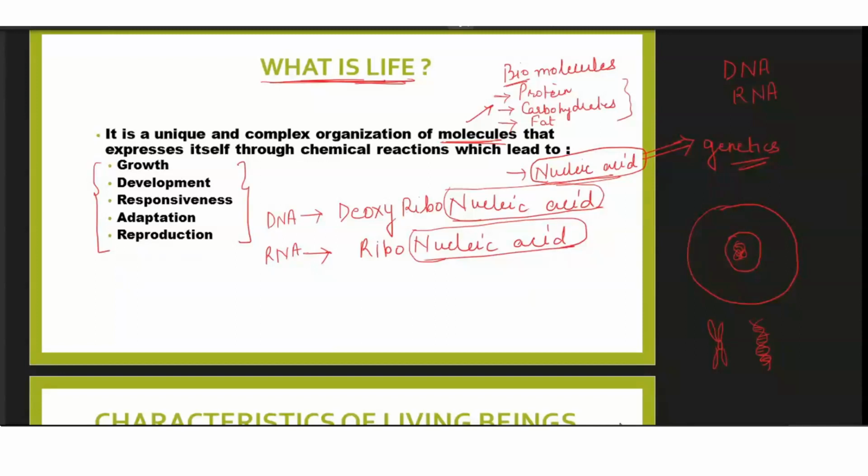Now let's try to understand the definition once again. It says that it is a unique and complex organization of molecules. So all the different molecules that we are talking about have a certain organization, a certain way in which they are present inside a living body. How is protein interacting with carbohydrate? How is carbohydrate interacting with fat? How are all of them interacting with nucleic acid? It's a complex organization present inside our cell, that expresses itself through chemical reactions.